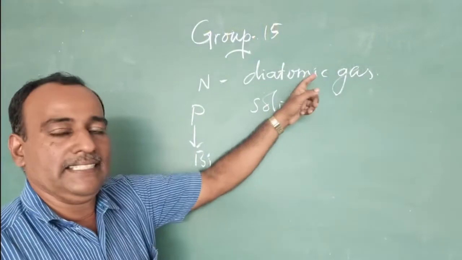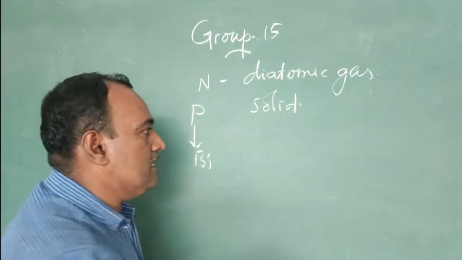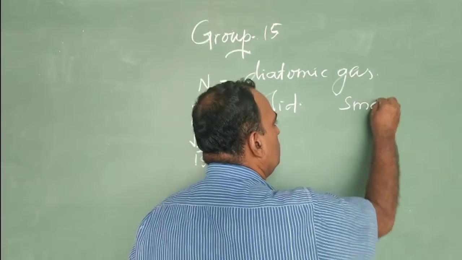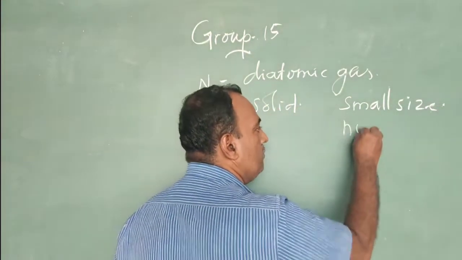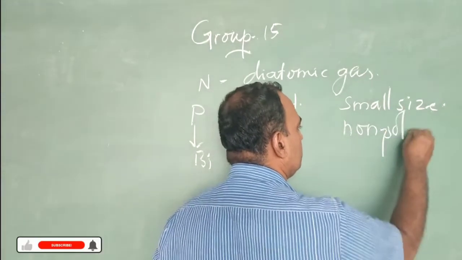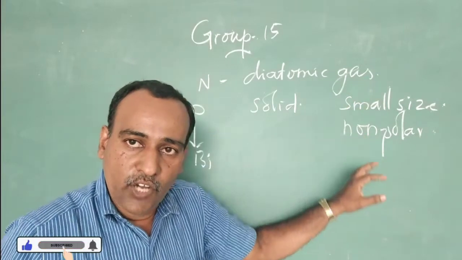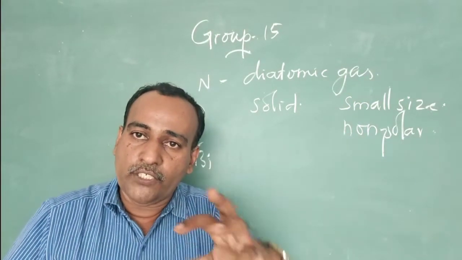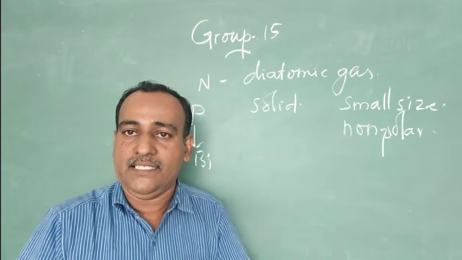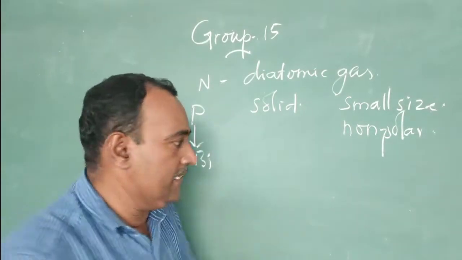Why does nitrogen exist in gaseous form? Because of its small size as well as its non-polar nature. Due to the small size and non-polar nature, intermolecular forces of attraction are absent in nitrogen.